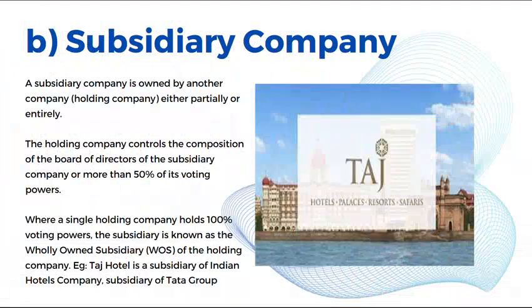A subsidiary company is a company owned by another company either partially or entirely. The holding company controls the composition of the board of directors of the company or more than 50% of its voting powers. Example, Taj Hotels is a subsidiary of Indian Hotels Company, which is also a subsidiary of Tata Group.